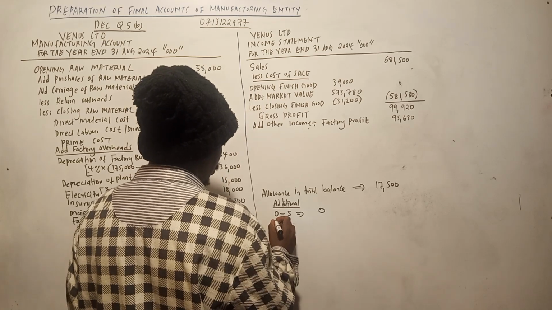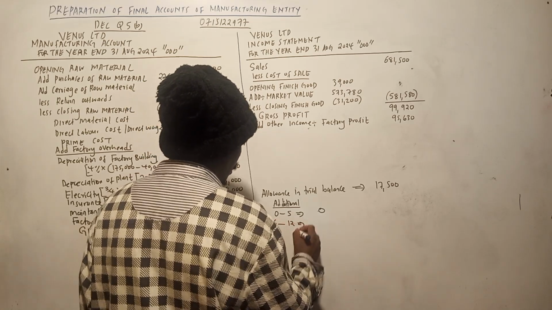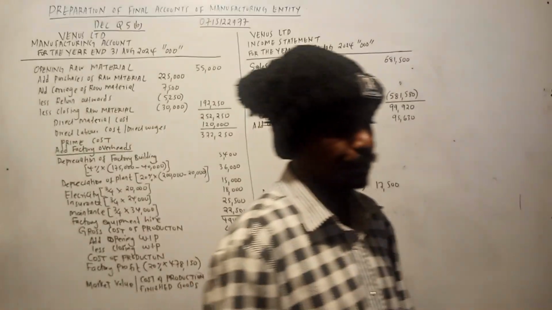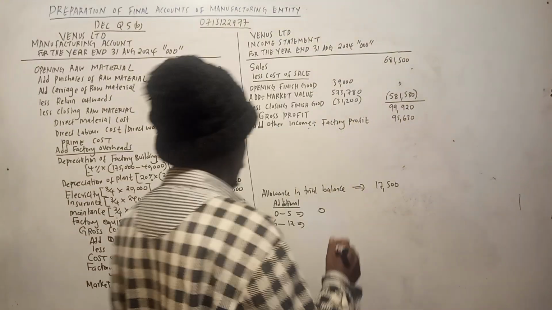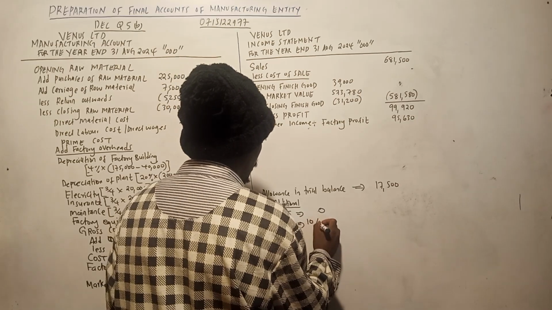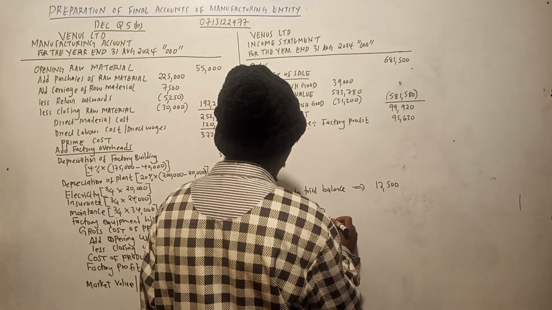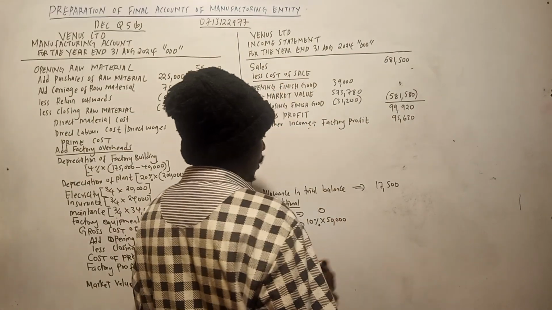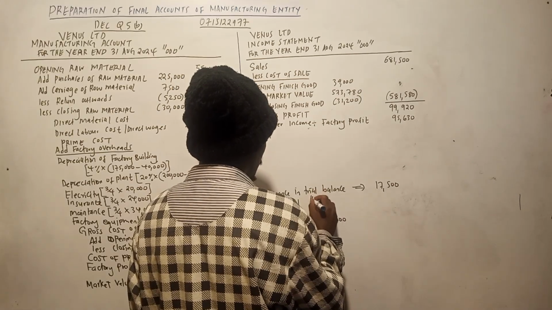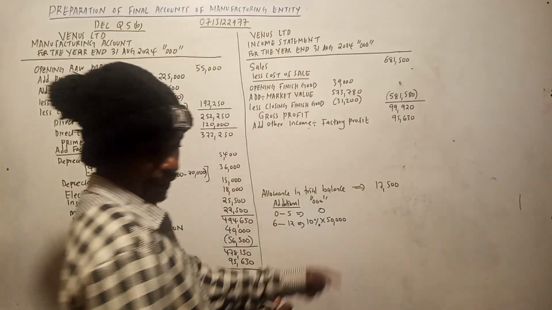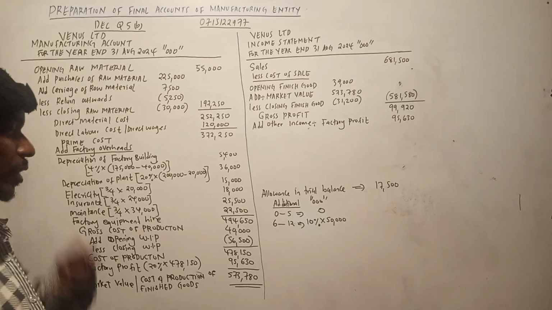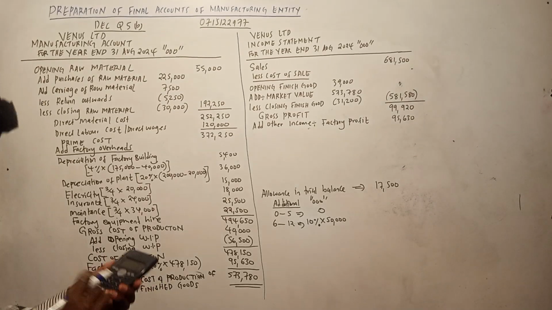Between 6 to 12, they have told us it is 10% of the debt. So the debt between 6 to 12 is 50,000. It's supposed to be in thousand, remember? Here they put it in thousand, so I put it in thousand. I think there was an error concerning that one.